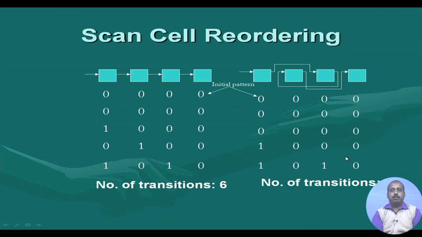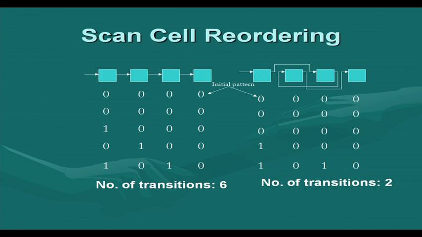However, this is not very much practiced, because this scan stitching pattern is not always in the hand of the test engineer. These scan flip flops may be distributed in my design at various places. So, if you stitch them in a different order, it may require long wires, long interconnects may get integrated into the system, which the designers may not permit, because of the delay of these lines and the routing of this interconnect.